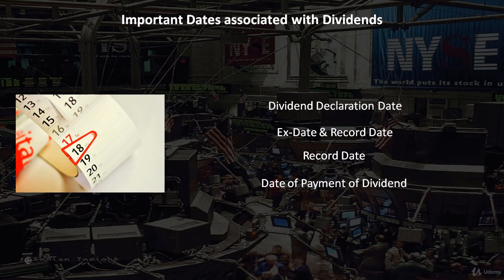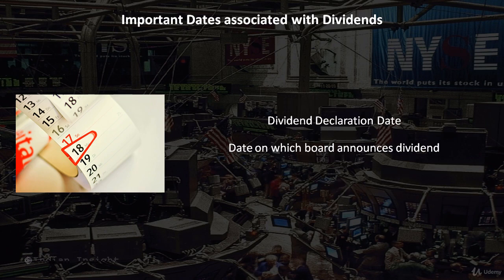Let me explain this by taking the example of dividends. Here are some important dates associated with dividends. First is the dividend declaration date. This is the day on which the board of directors announced that the company is going to pay dividend.